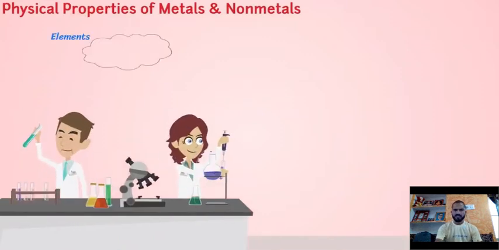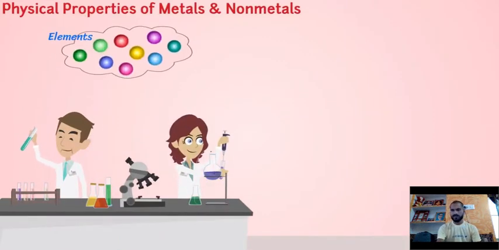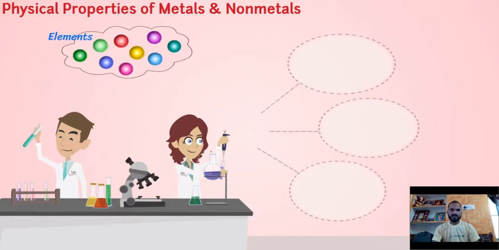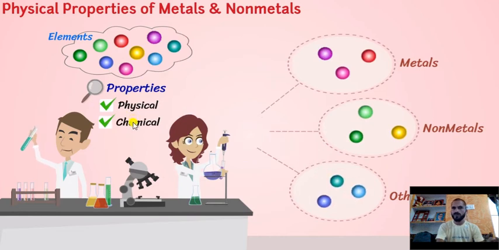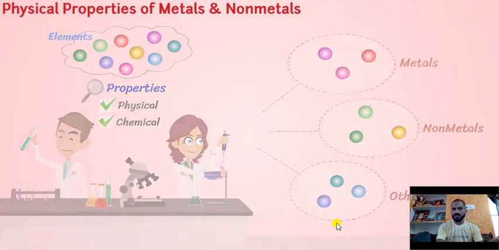Dear students, when scientists were discovering elements, they found the need for group division. It can be done by grouping by properties, like physical properties and chemical properties. In this diagram, you can see the properties may be of two types: physical properties or chemical properties, and metals, non-metals, and others.